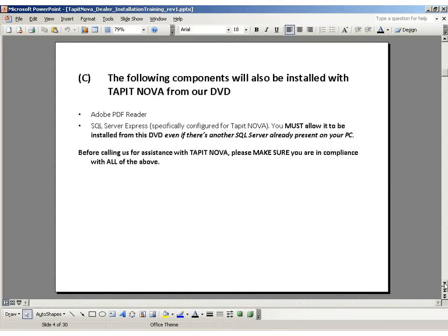The following components will also need to be installed, and they will come with the Tapit Nova DVD. They include the Adobe PDF Reader and SQL Server Express. You must allow this version of SQL from the Tapit Nova DVD to be installed, even if there's another SQL server already present on the PC. Please be sure that all of the previous items have been taken care of before you call tech support with any questions.